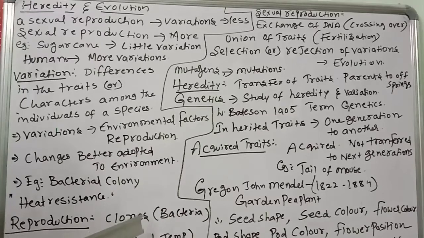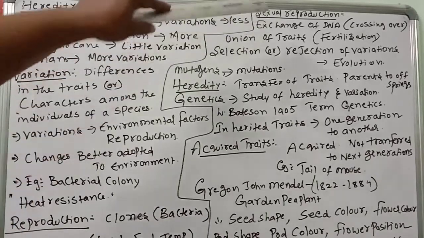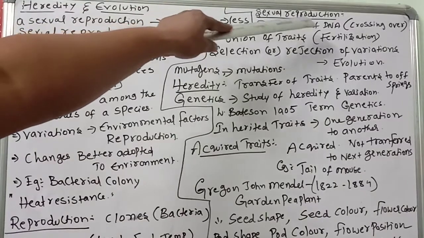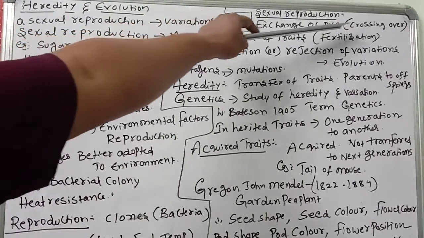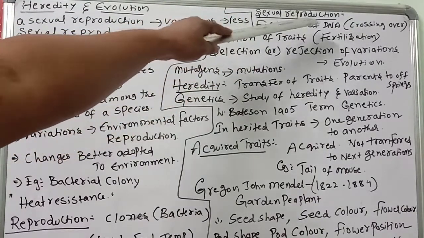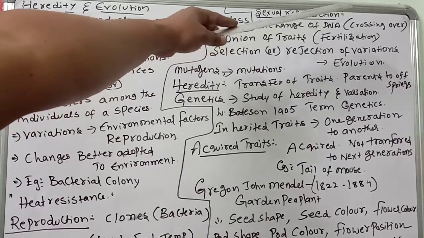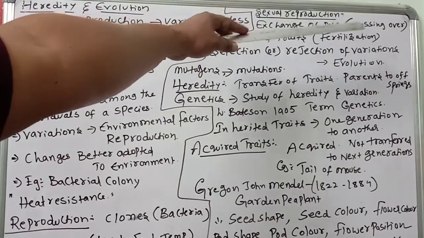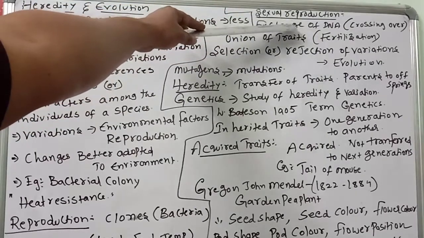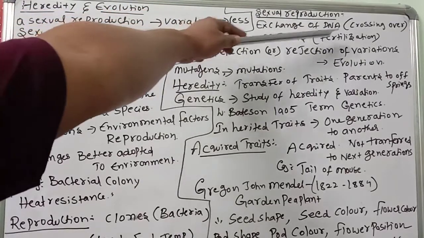Reproduction also. Even in cloned bacteria there is not that much variation, but DNA changes due to light, food, temperature, and mutations of genes are the main reason for reproductive variations. Now come to sexual reproduction, which shows more variation, as we said. Why? The exchange of DNA, crossing over, takes place. Male and female gametes' chromosomes will be joined and new characters are formed. So that's why there are more variations, the union of characters, fertilization.